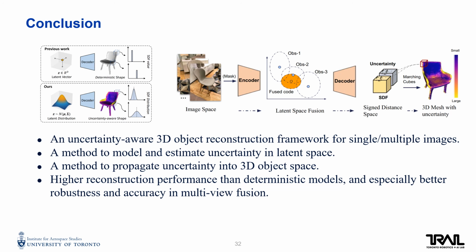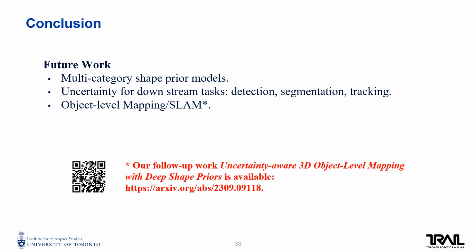In conclusion, we propose an uncertainty-aware 3D object reconstruction framework with uncertainty estimation and propagation. Higher reconstruction performance is achieved. In future work, it is interesting to explore multi-category shape prior models and explore downstream tasks such as object-level mapping and SLAM. Our follow-up work is also available.